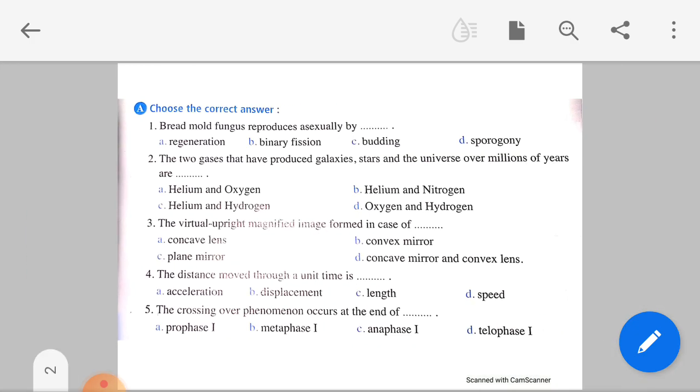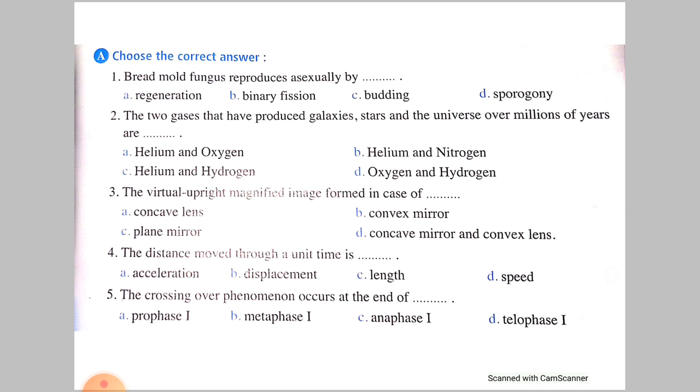Choose the correct answer. Bread mold fungus reproduces asexually by sporogony, or we can also say spore formation. The two gases that have produced galaxies, stars and the universe over millions of years are helium and hydrogen. The virtual upright magnified image formed in case of concave mirror and convex lens was in which case? In the case where I put the object between the focus and the surface, the closest case to the object from the optical base.